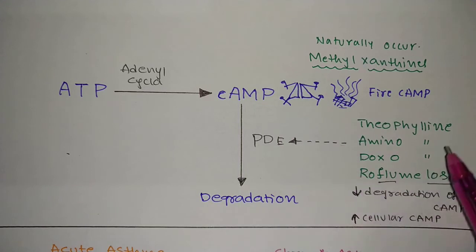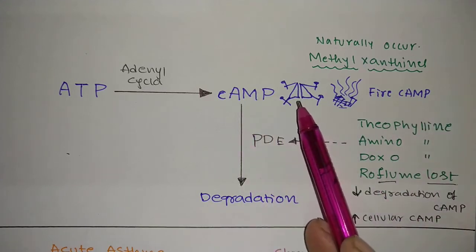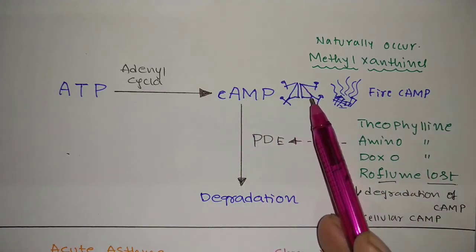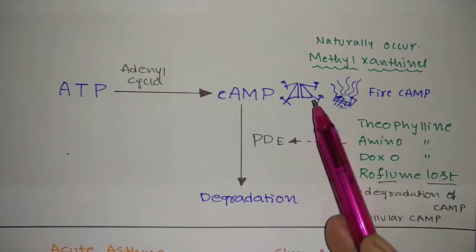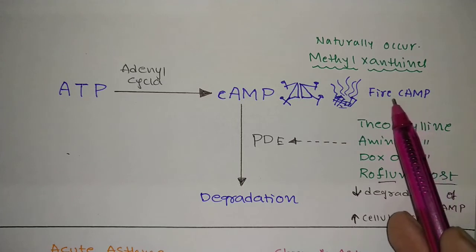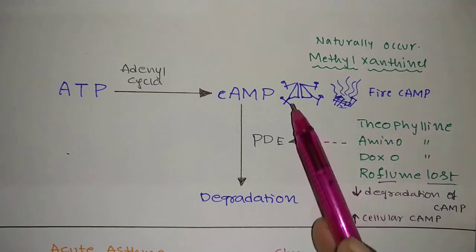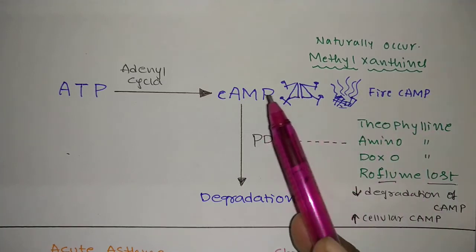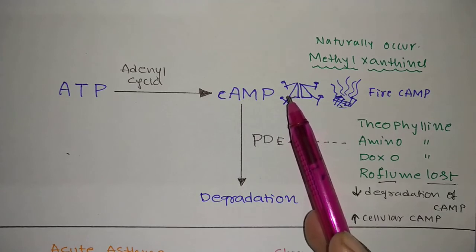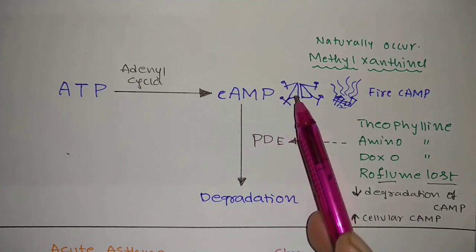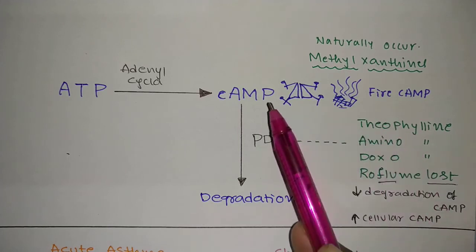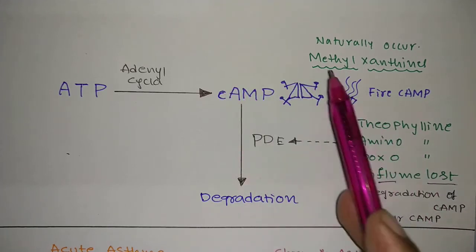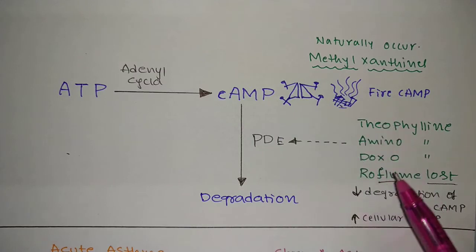This is very, very important, because cAMP, see here, I drew the lungs in a camp shape, just like a Dera Baba Dera. See here, Dera, fire, camp, cyclic AMP. Camp means fire. So cAMP is always better for lungs, keep in your mind. So all these drugs avoid the degradation of cAMP, so cAMP will always be maintained by these drugs.